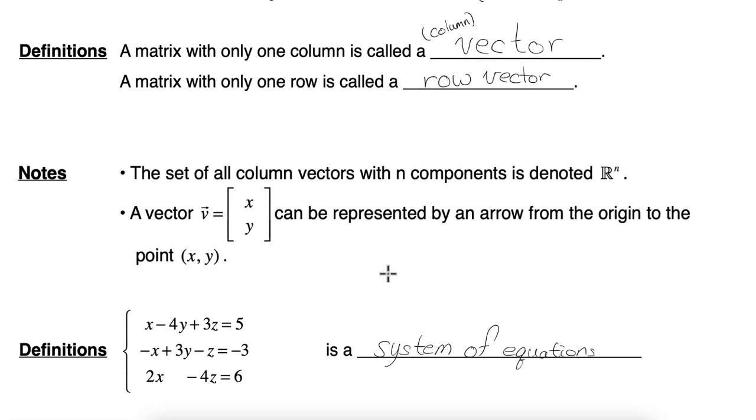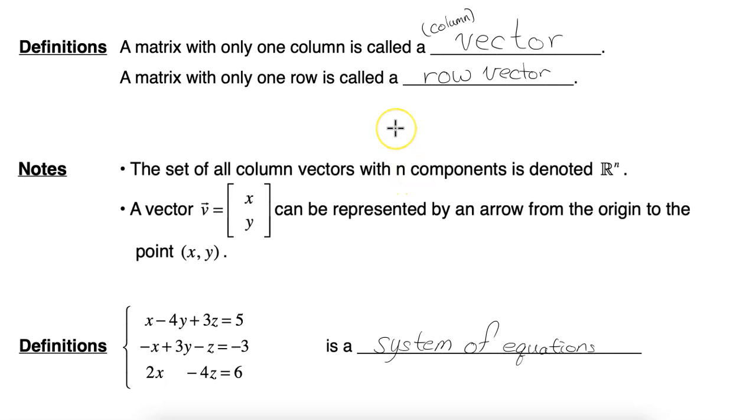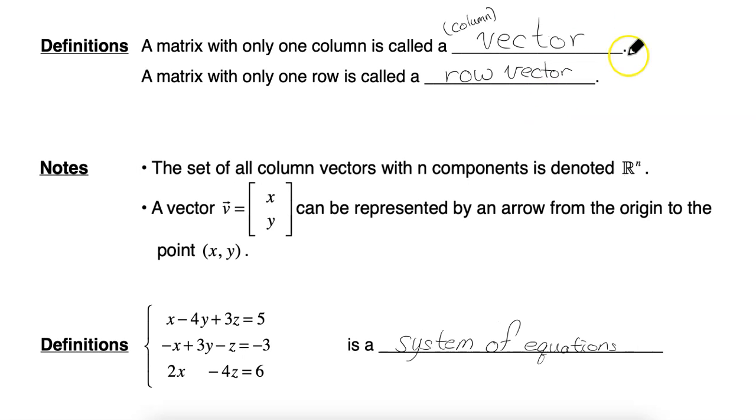Now, among all the n by m matrices, some of them are special and they have even their own name. If a matrix is n by 1, then it is a column vector, and if a matrix is 1 by m, then it's a row vector.